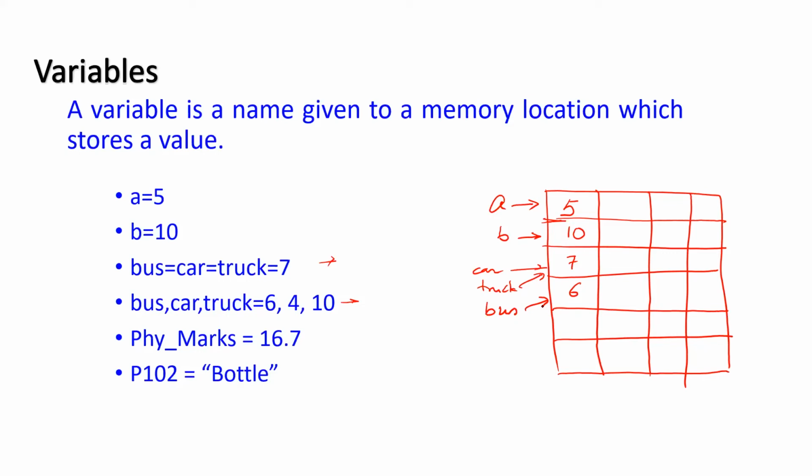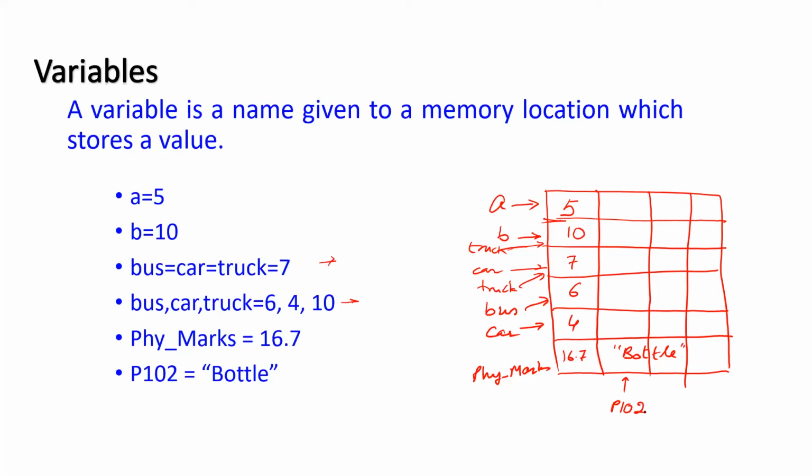Car is given the value 4, and this is car. Truck is given the value 10. Now 10 is already stored there, so truck will be given the same memory location. Truck also refers to 10. Then physics marks equal to 16.7. P102 equal to bottle, it is a string type value, so that value will also be stored, and it will be given the name P102. Is that clear?